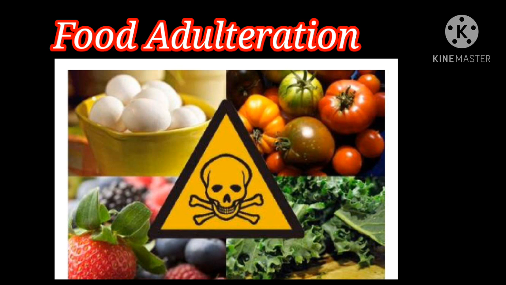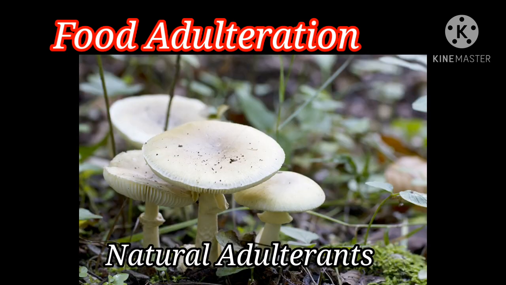So, the food adulterants are classified into the following categories. They are natural adulterants, incidental adulterants, and a third one is intentionally added adulterants. Now, we can see one by one. The first one is natural adulterants. Natural adulterants are those chemicals or organic compounds that are naturally present in food.